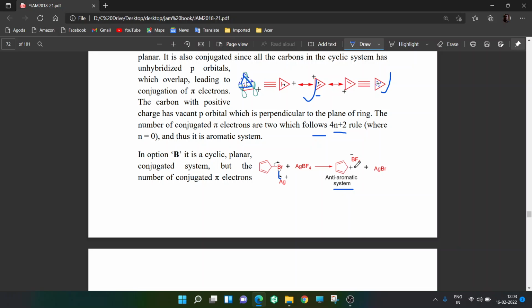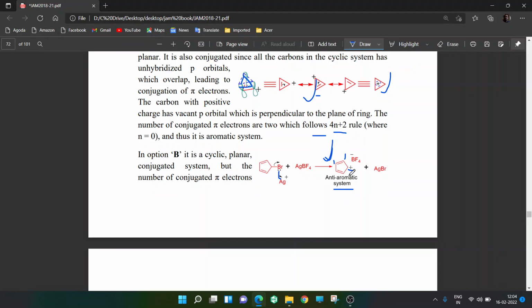Let us look at the criteria. Is it cyclic? Of course it is cyclic. Is it planar? Of course it is planar. Then is it conjugated? So we have to look for the p orbital. This carbon has a p orbital. It has a p orbital. It has a p orbital. Yes, it also has a p orbital. This has a p orbital. Yes, it has. When it has a positive charge, it means it has a vacant, unhybridized p orbital, and the other two also have. So they all overlap, and then electrons are being shared like how it is shown here.